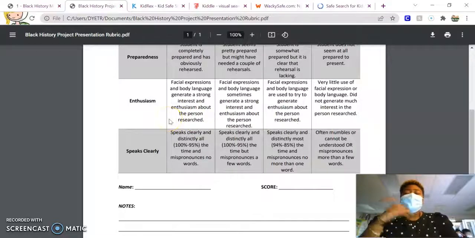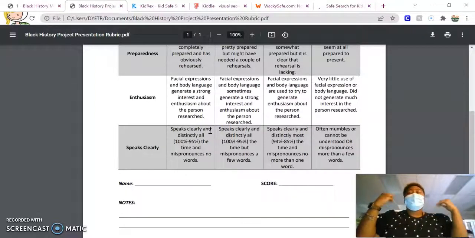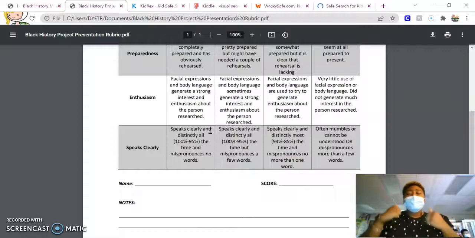Okay, and our next one is enthusiasm, okay? So this is your facial expressions or your body language that you have when you come up here to present. I want to see happy faces. I want you to be excited and prepared to give your presentation. So when you get up here, your body is not slumped like this. You have a smile on your face. You're ready, you're happy, and I can see that.